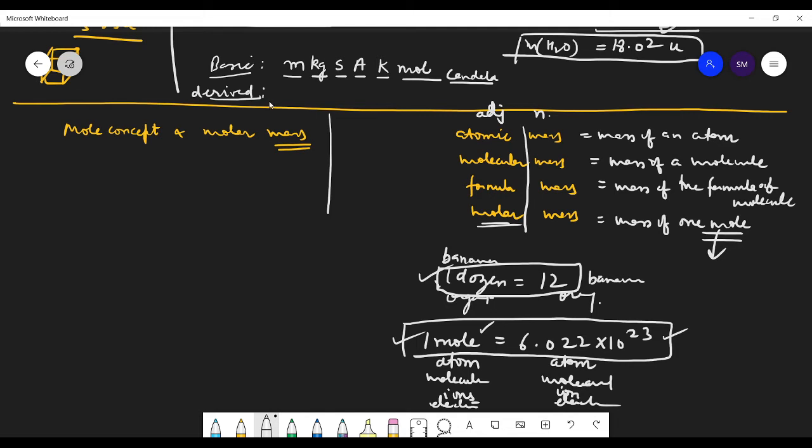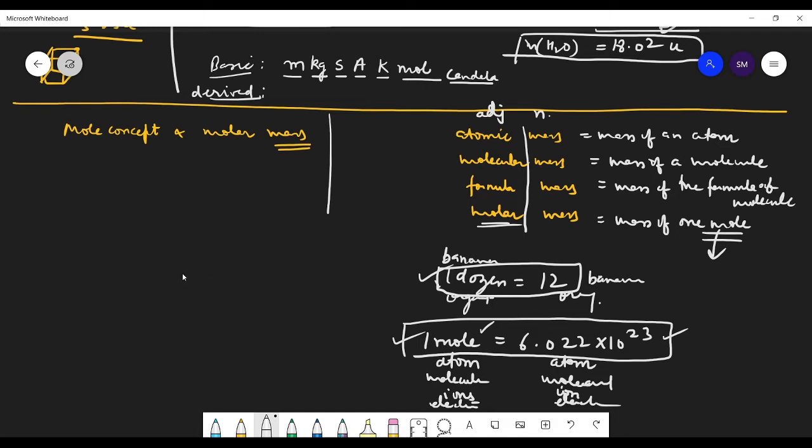Okay. Okay, sir. So mole is one of the fundamental units. Now you have understood this mole. And how have we reached this figure, 6.022 into 10 to the power 23? How have we reached this figure?